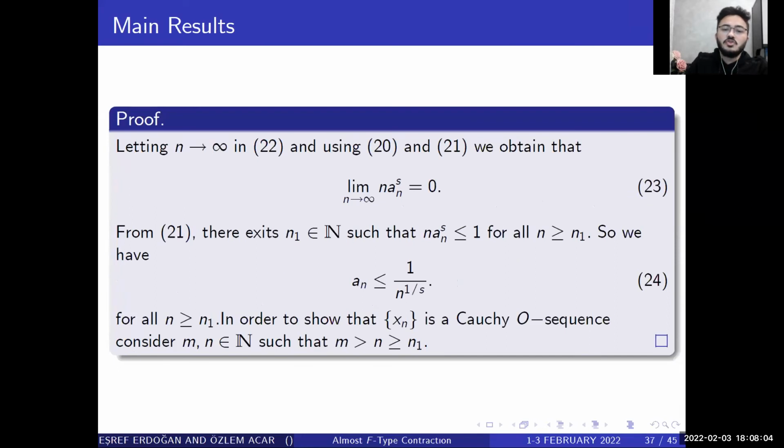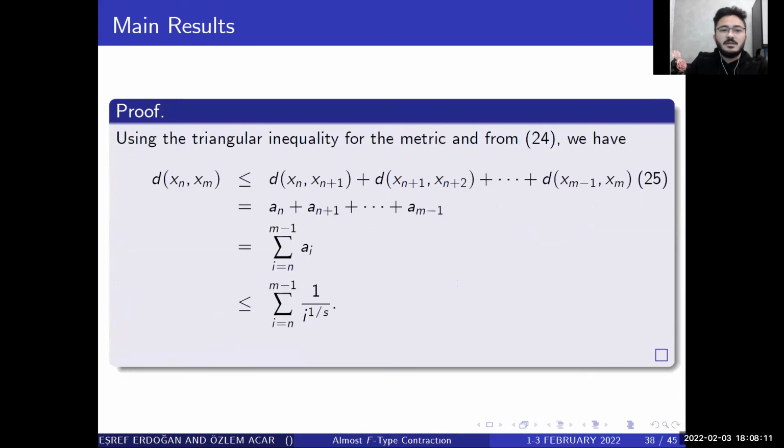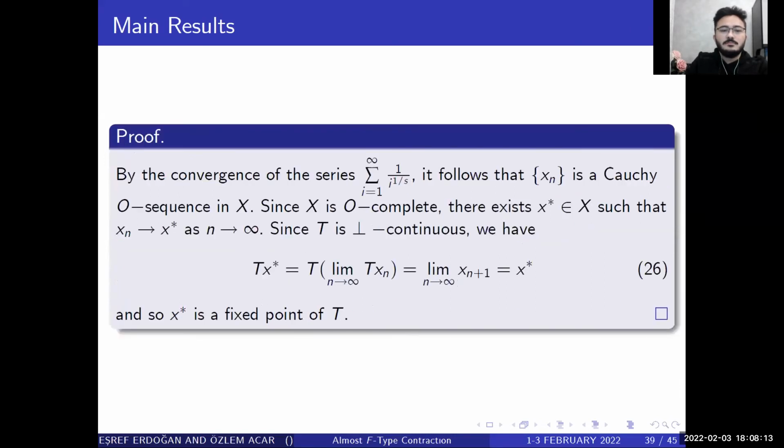In order to show that xn is an orthogonal Cauchy sequence, consider the following. Since X is orthogonal complete, there is a point x* where xn converges in X, and with ⊥-continuity, it is shown that x* is a fixed point.